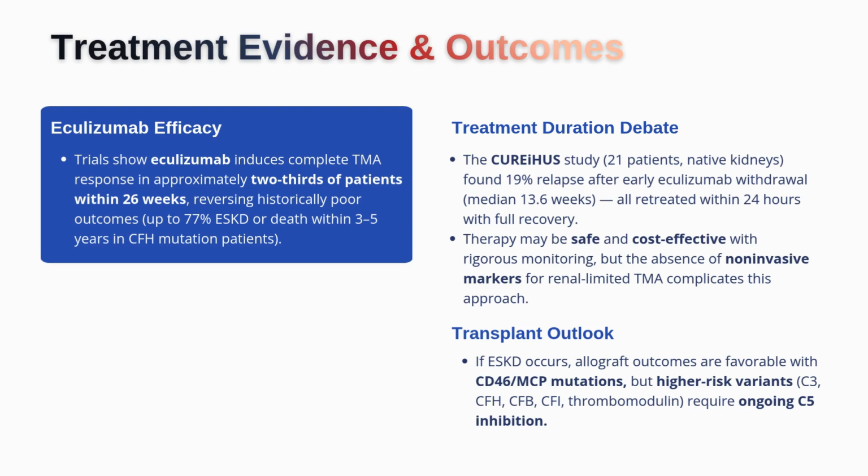Another important point is transplant planning. If this patient eventually reaches end-stage disease, the genetic profile matters greatly. Patients with isolated CD46, also known as MCP, abnormalities may often do relatively well after transplantation because the donor kidney can provide normal complement regulation. But patients with circulating complement abnormalities such as C3 or CFH mutations have a much higher risk of recurrence after transplantation. Those patients often need continued complement blockade even after transplantation.